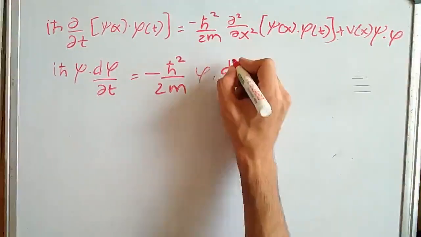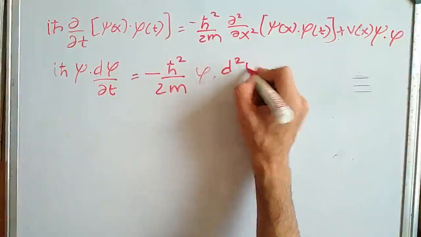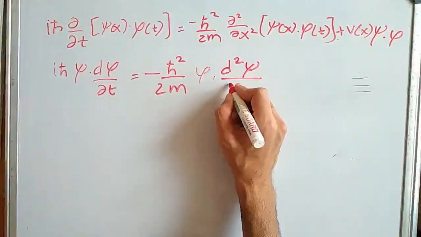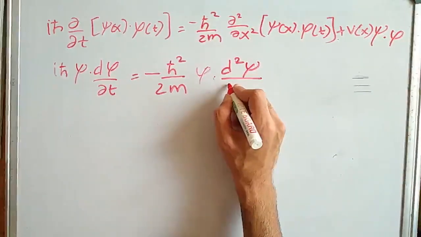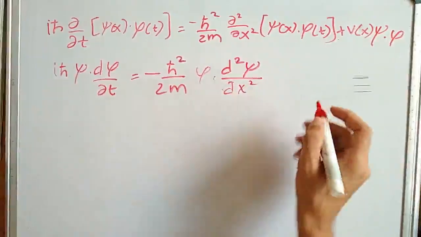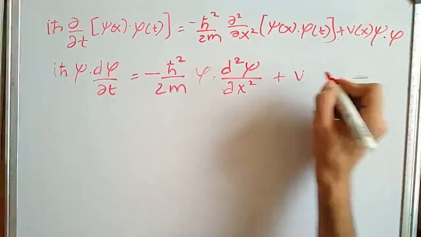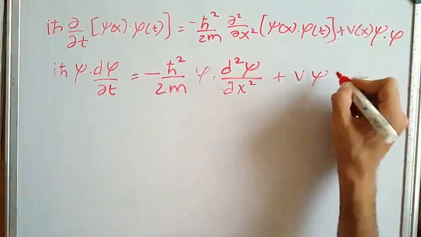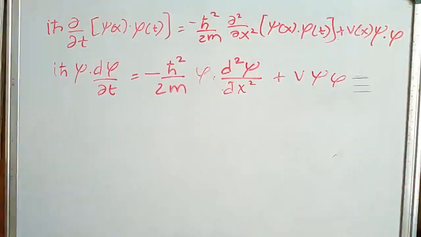Here again the ordinary derivative will be taken, so d²ψ/dx² plus Vψφ. So the equation reduces from a partial differential equation to an ordinary differential equation.